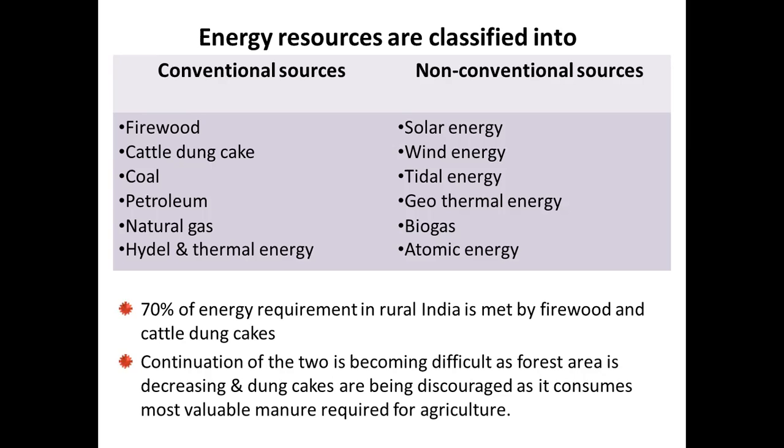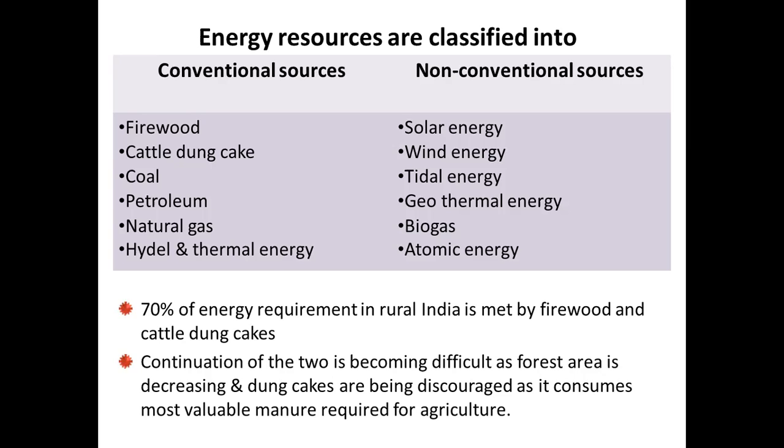We need to understand that 70% of the energy requirement in rural India is met by firewood and cattle dung cake. Continuation of the two is becoming difficult as forest area is decreasing and dung cakes are being discouraged, as burning them consumes most valuable manure required for agriculture.